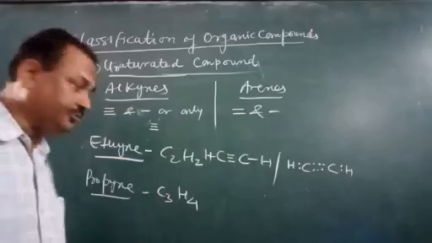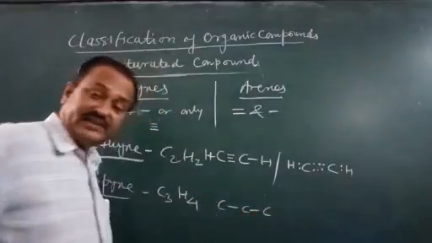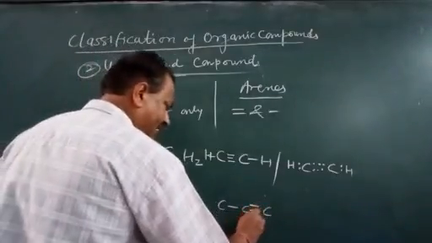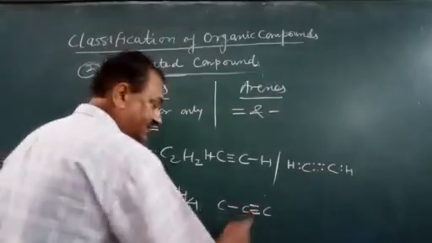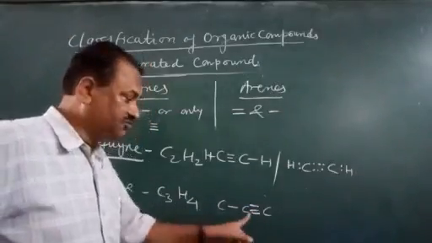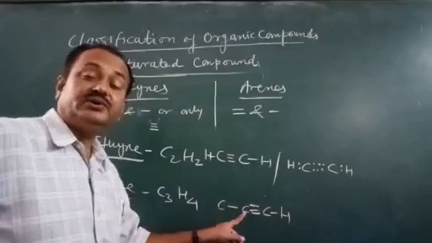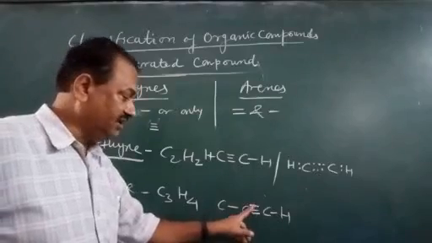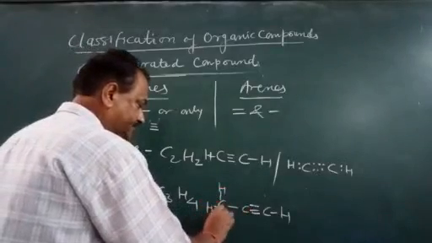About this C3H4, there are 3 carbons, put a triple bond, and 4 hydrogen. So here the valency is 3 between these two. Here this carbon will not have any extra electron, because 3 plus 1 is 4.